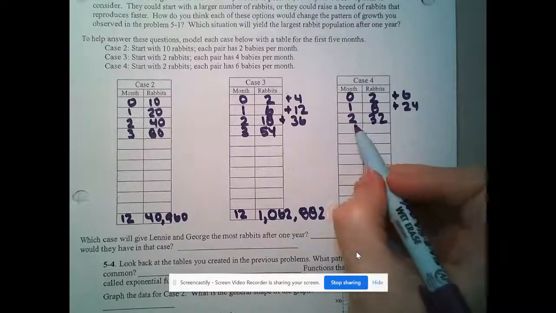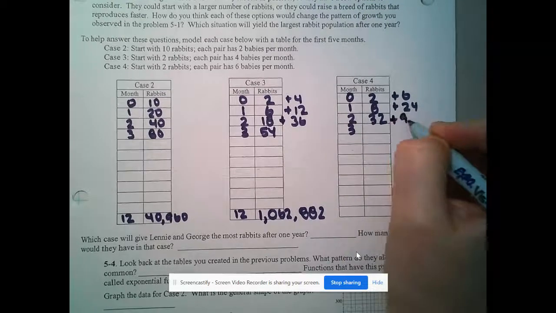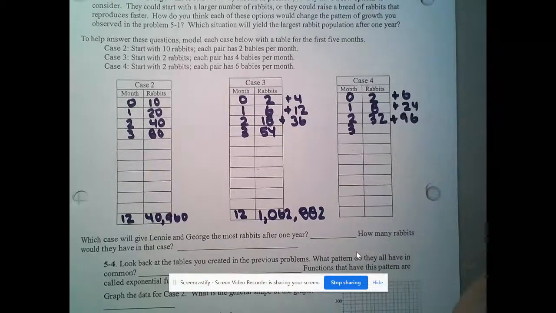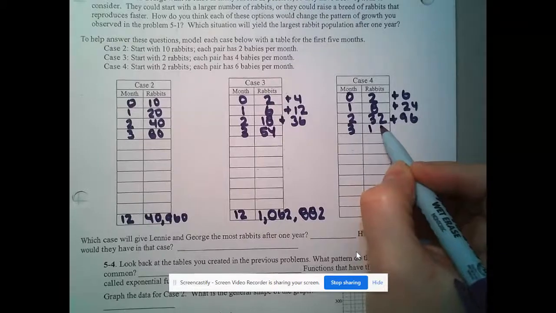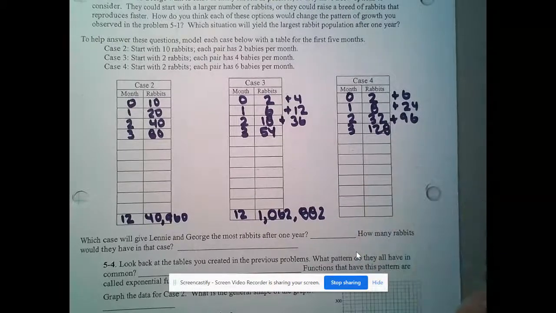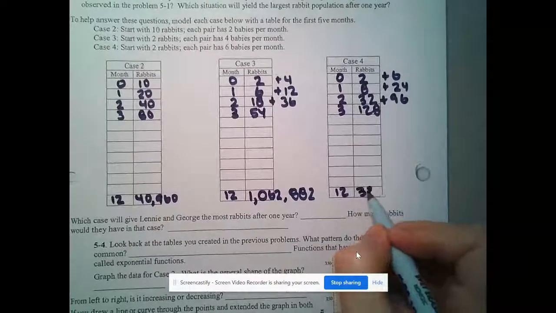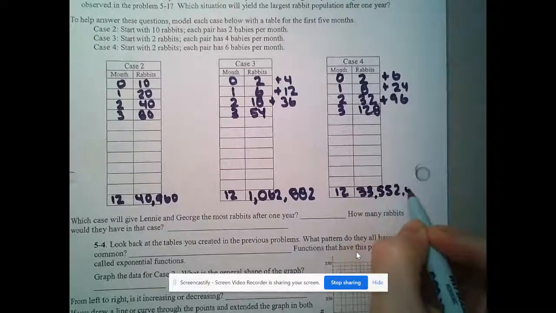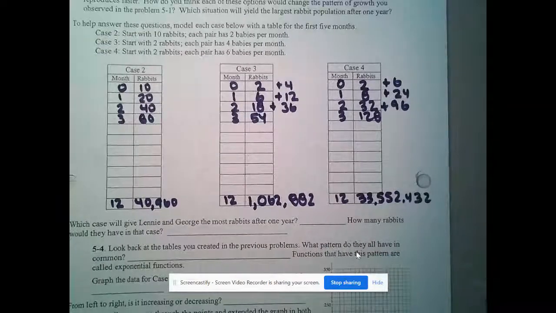The next one, if we got 3 months, we have 32 babies. Let's see. We would have 96 new. Wow, geez, it's 3 new pairs per pair. So that gets us up to 128. And if you follow that pattern, by the time you get to month 12, you have 33,552,432. So in which case will Lenny and George have the most rabbits?